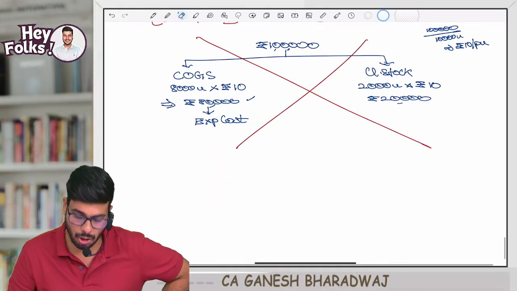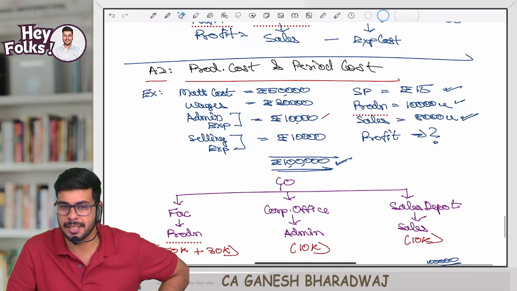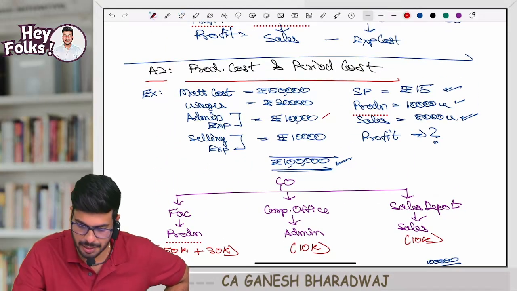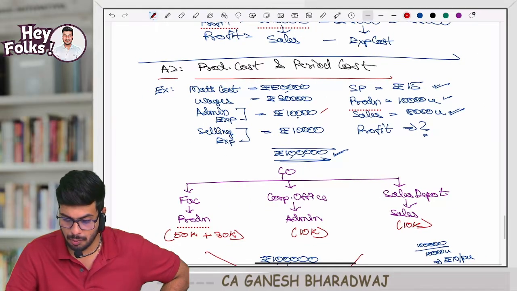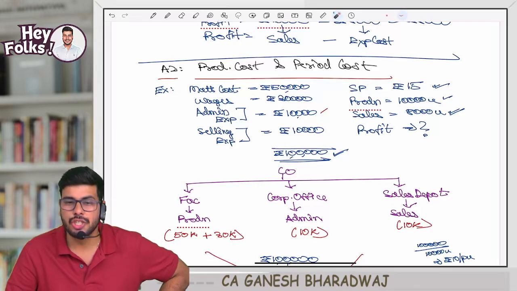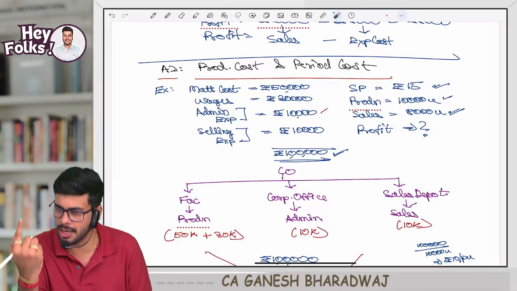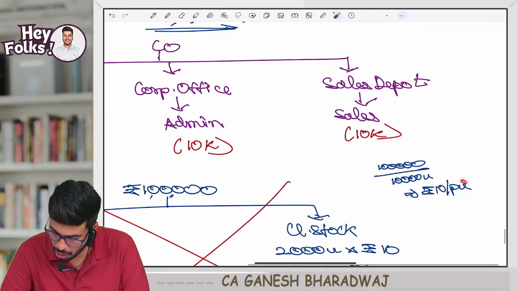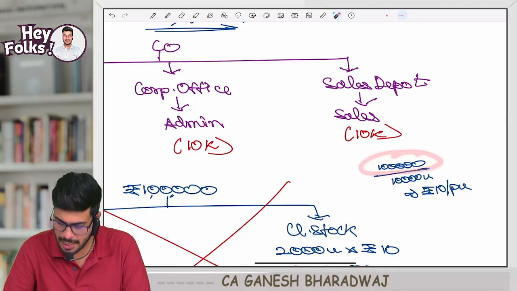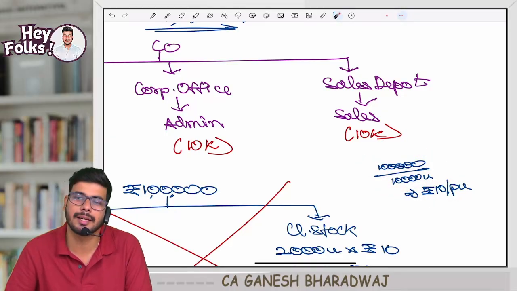It is about stock valuation. Now, sir, what about stock valuation? Guys, please listen now for some time, and then you can write down. Now, what we have done. Stock means what? Stock does not necessarily mean closing stock. Stock means every unit produced is called stock. Now, to arrive at the cost per unit, what did we do? We took the total cost and divided it by the total units produced, and arrived at the cost per unit. Correct?